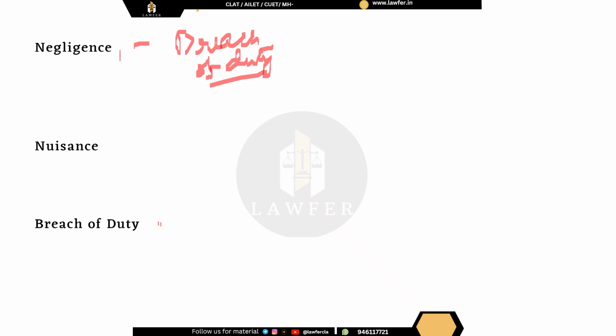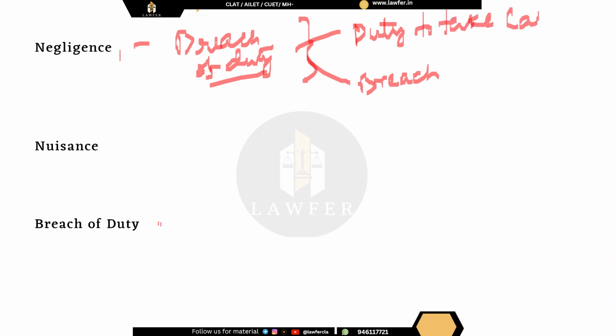Now, there has been a breach of that duty to take care, and that breach has resulted in some damage. Then we will say that the act was a negligent act.